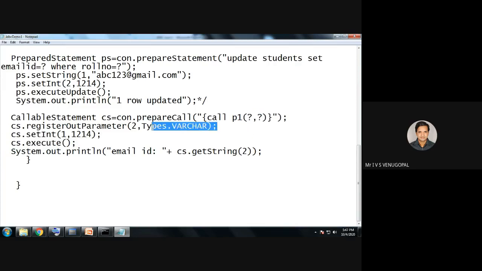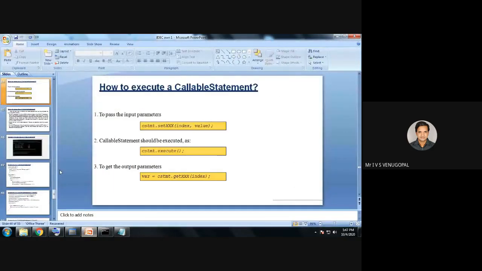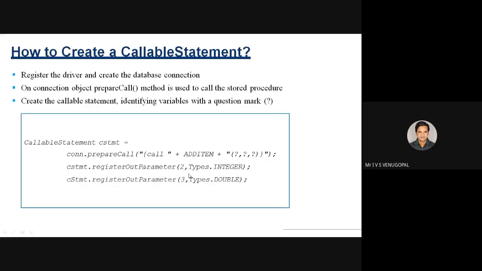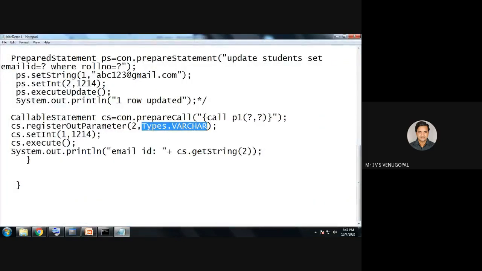If the procedure returns anything, for example, after executing the procedure, it returns the roll number, which is of type varchar, you have to register that output using Types.VARCHAR. If it is a number, Types.INTEGER, that is given in the slide. See, that is what is given in the slide. If it returns something, you have to register the output parameter. 2, Types.INTEGER indicates the procedure returns an integer. But here I am returning varchar, hence 2 comma Types.VARCHAR.